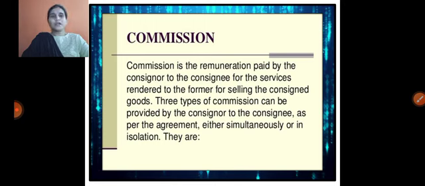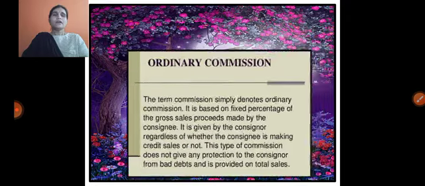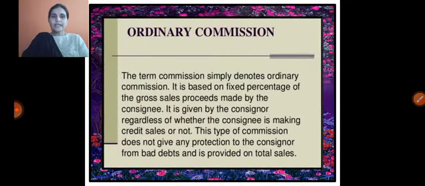As we know, the consignor is the owner of the goods, and the consignee is the agent. The agent is selling the goods, and for that purpose he gets remuneration in the form of commission. There are three types of commissions that can be provided by the consignor to the consignee as per the agreement. Number one is called ordinary commission. This ordinary commission is paid at a fixed percentage on the sales.